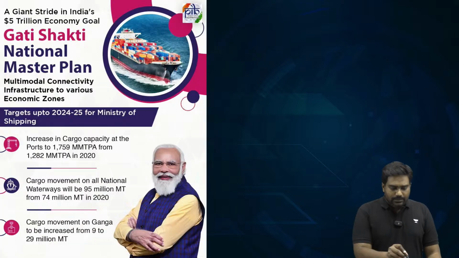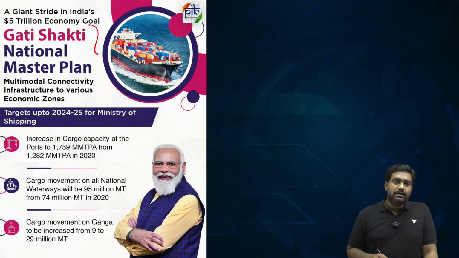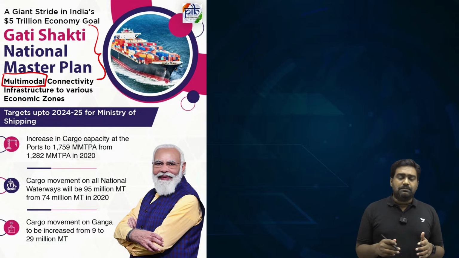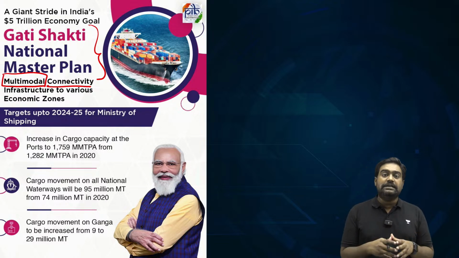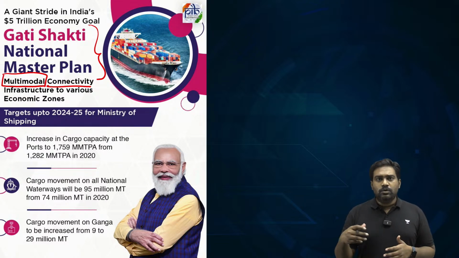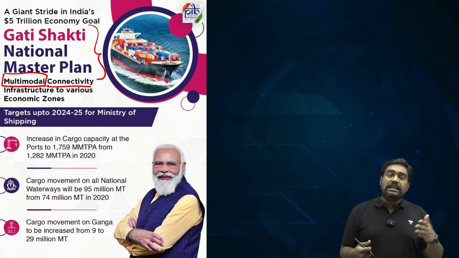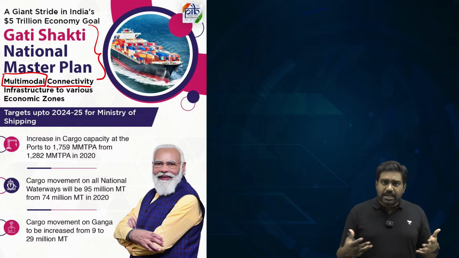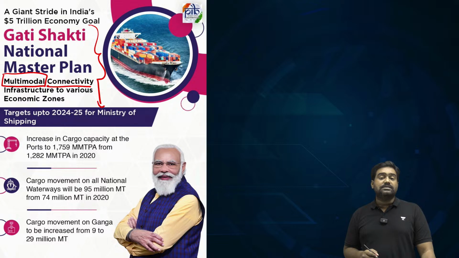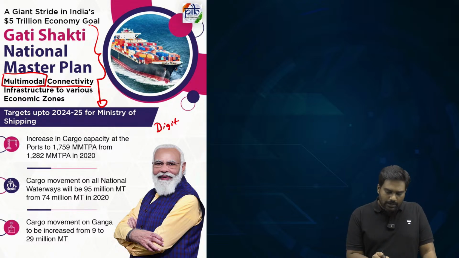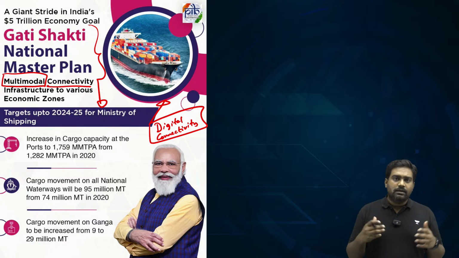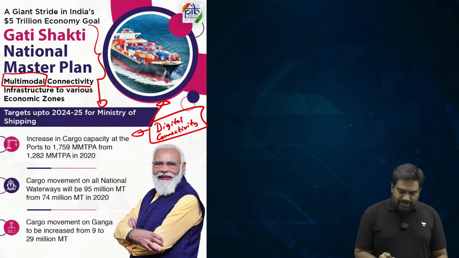Now, if you look at the Gati Shakti National Master Plan for Connectivity, the focus of the Modi government is to achieve multimodal connectivity, to ensure that multiple modes of transit and transportation are interconnected, from air transportation to sea maritime based transportation, to inland navigation through rivers, and as well as road and rail connectivity, to achieve harmony between multiple modes of transit and transportation, along with focus on digital connectivity. Because in today's world, connectivity is not just about physical connectivity through roads and railway projects and air connectivity. It's also about driving digital connectivity.